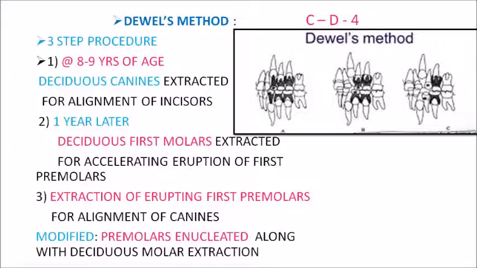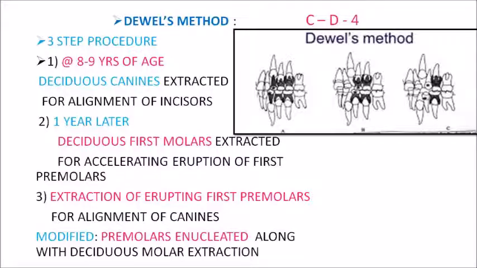C is extracted at 8 to 9 years of age for the alignment of your permanent incisors, and 1 year later you go for the extraction of your deciduous first molars for the accelerated eruption of your first premolars. And once the first premolars start erupting, then you go for the extraction of the first premolars so as to facilitate the eruption of your permanent canines.